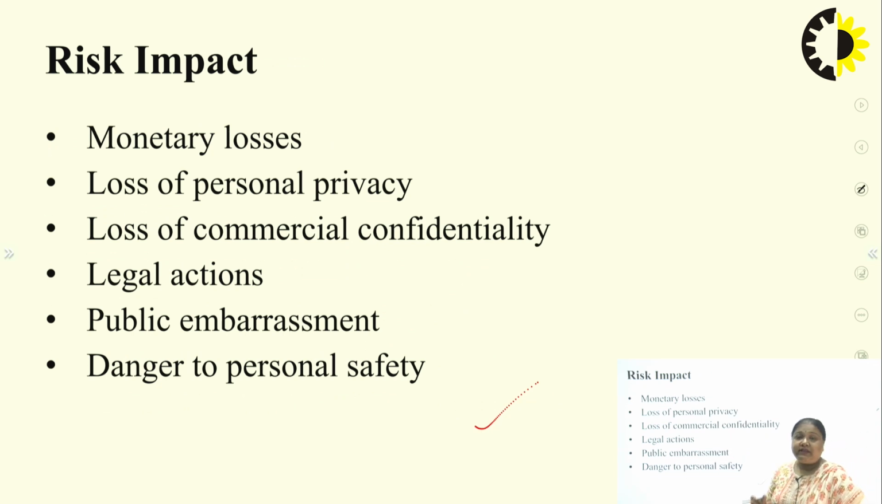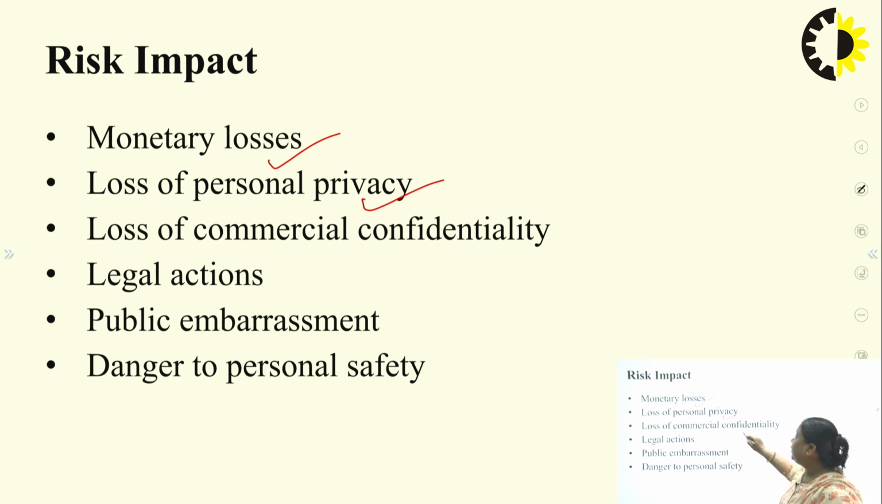Now, how can these risks impact our information system? These are the impacts that can be on the system. First of all, it can have monetary loss, obviously. Second one is loss of personal privacy. Personal privacy can be lost if personal details like name, mobile number, mail ID, etc. are lost.